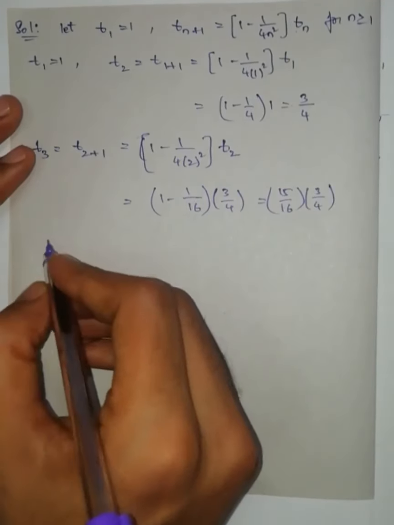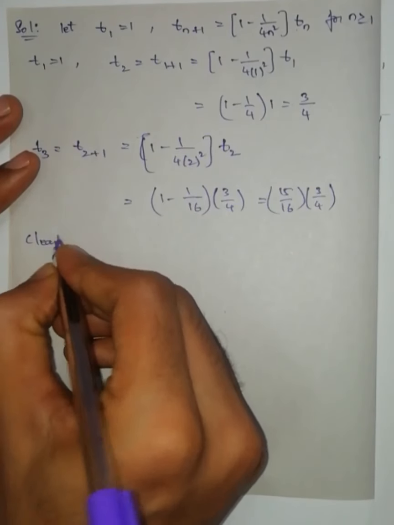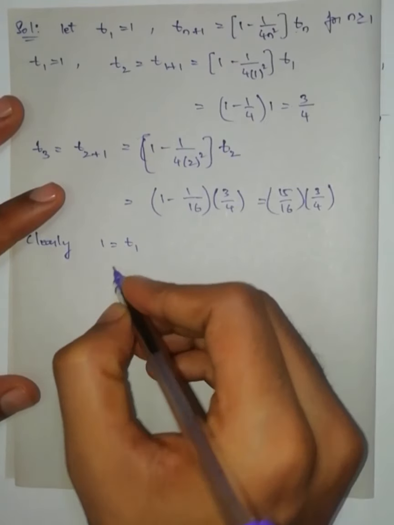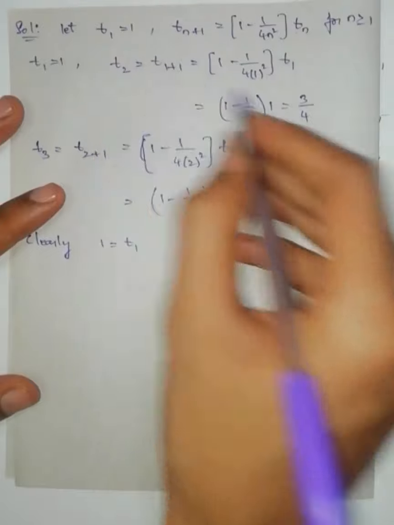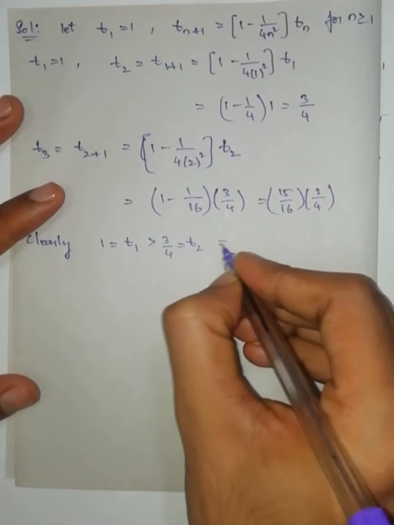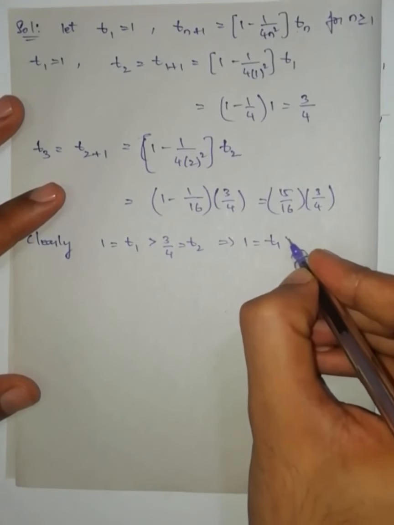Now clearly 1 is equal to t1, and t1 is greater than 3/4, nothing but t2. This implies t1 is greater than t2.